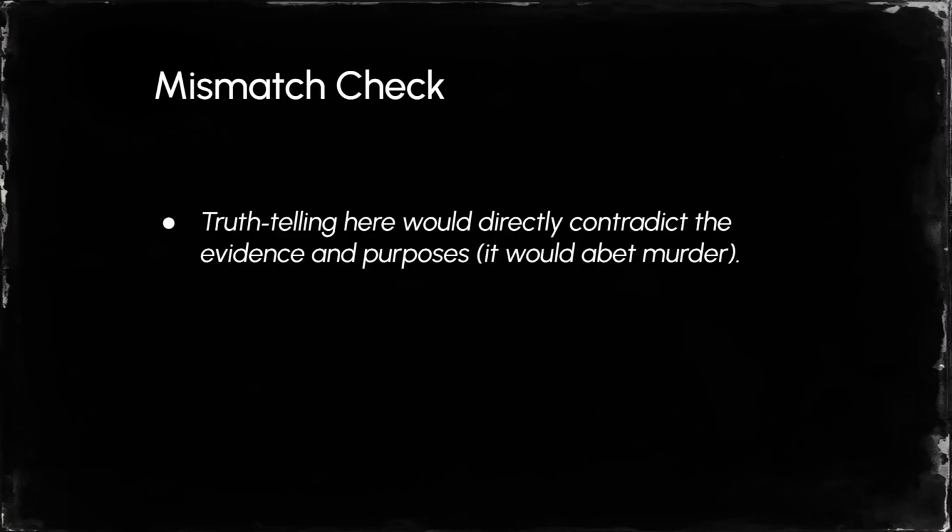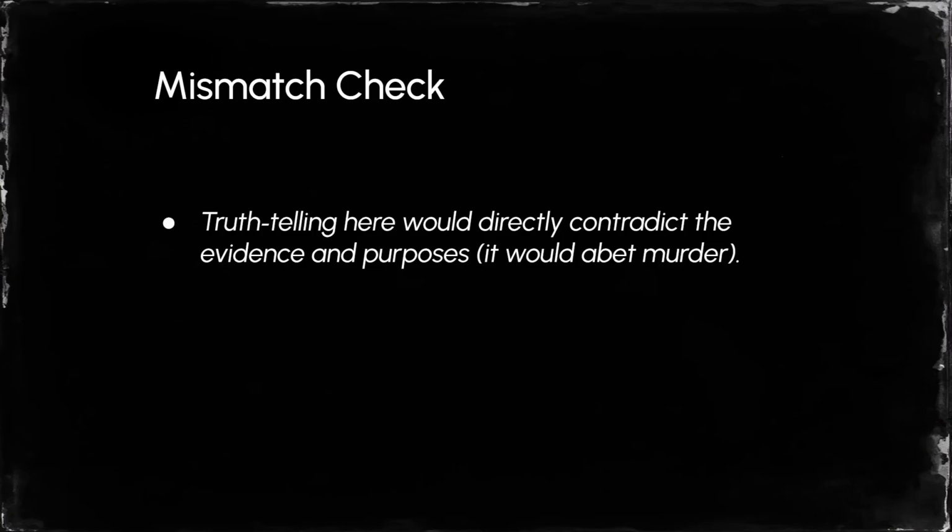Mismatch check: truth-telling here would directly contradict the evidence and purposes. It would abet murder. Virtue ethics would still be stuck. Truth is a virtue. Protection is a virtue. ActFo says truth here mismatches the system itself. It would abet murder. That's a decisive break.